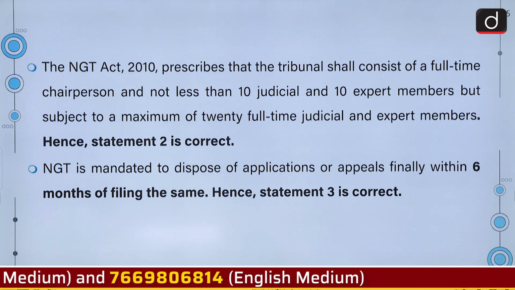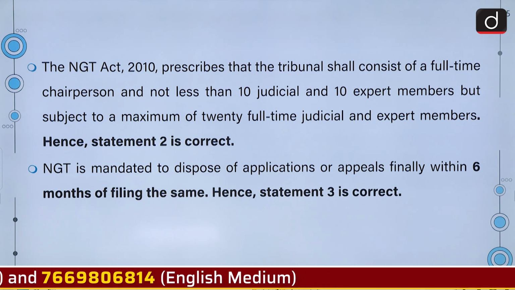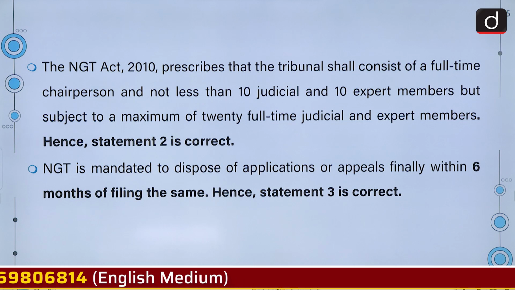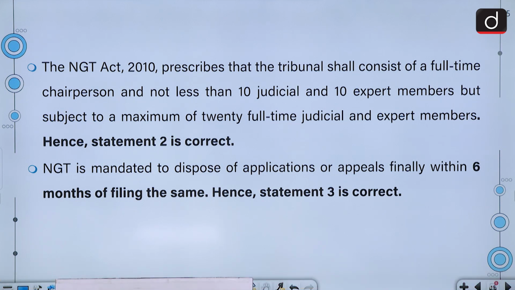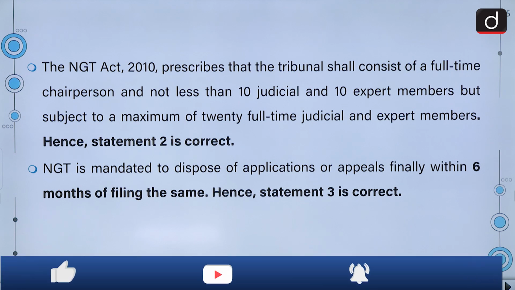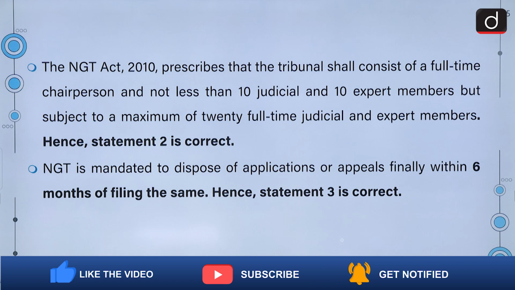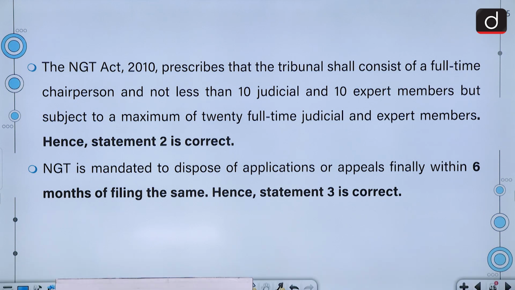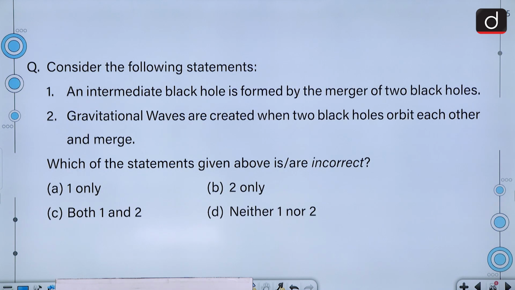The NGT Act 2010 prescribes that the tribunal shall consist of a full-time chairperson and not less than 10 judicial and 10 expert members, but subject to a maximum of 20 full-time judicial and expert members. Hence, statement 2 is correct. NGT is mandated to dispose of applications or appeals finally within 6 months of filing the same. Hence, statement 3 is correct. Let us move on to the next question.